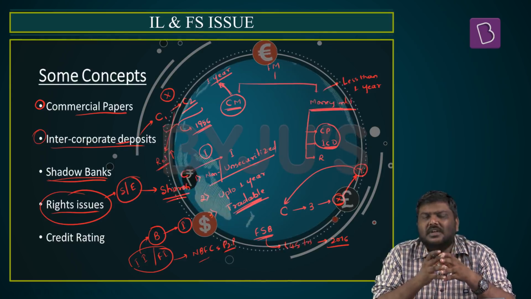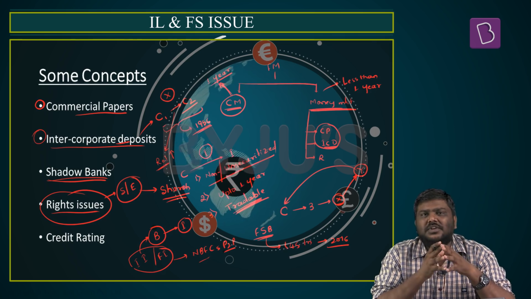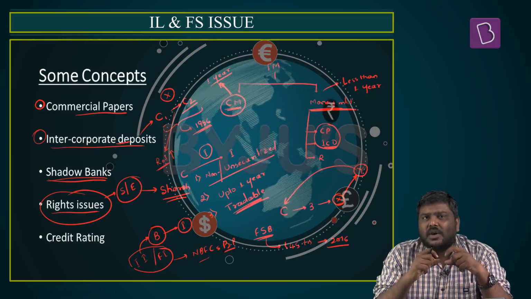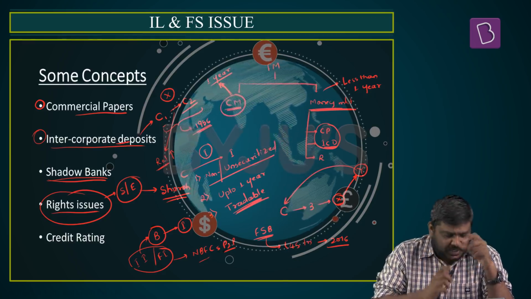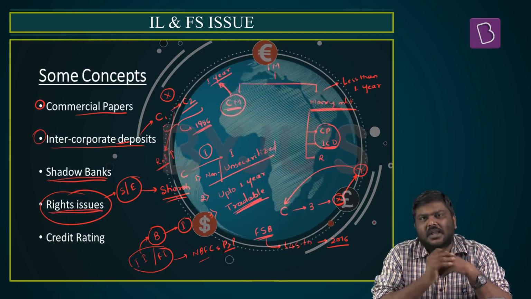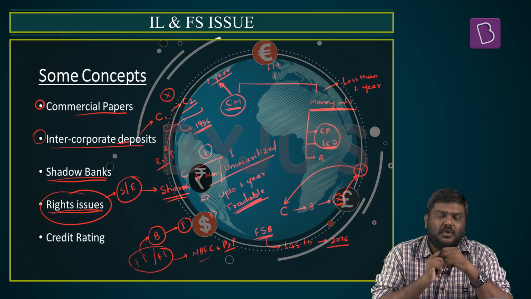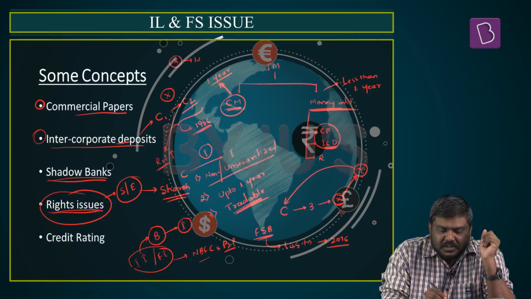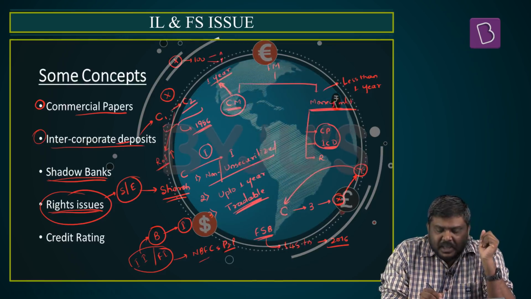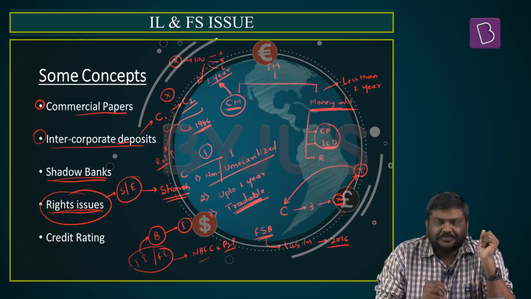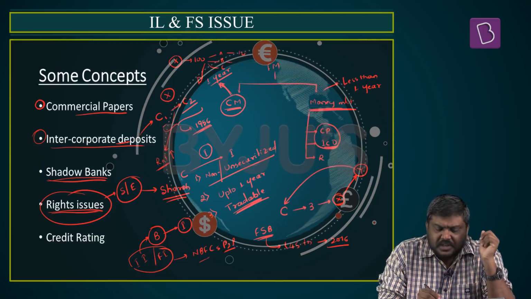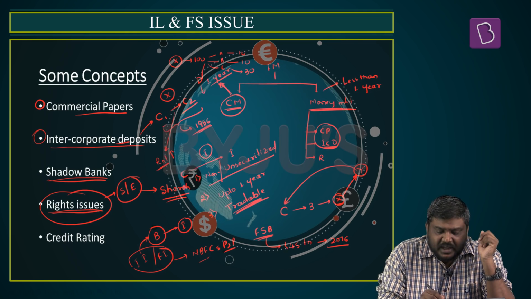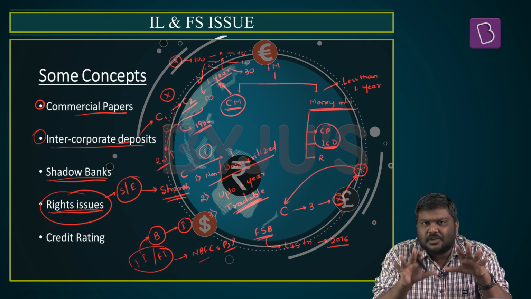But what is the difference? The difference between a normal issue of shares and a rights issue is that the ownership, or the stakeholding, of the existing shareholders will not change under a rights issue. Let me take an example, it will be clear for you. Let's assume company X has issued 100 shares amongst A, B, C and D. Let's say A has purchased 10 shares, B has purchased 10 shares, C has purchased 30 shares and D has purchased 50 shares. Just a hypothetical situation.